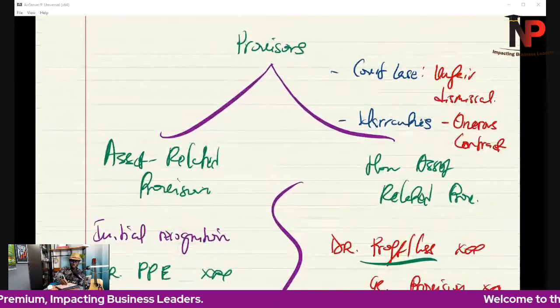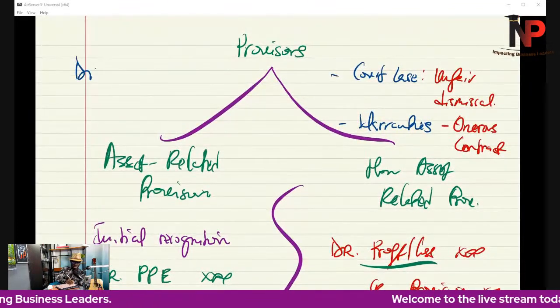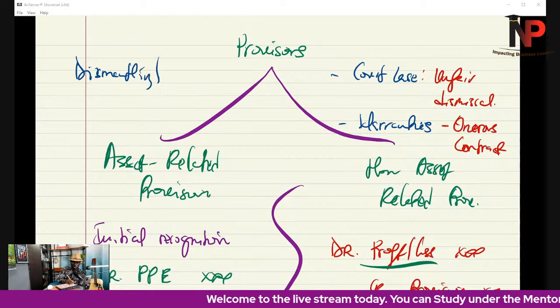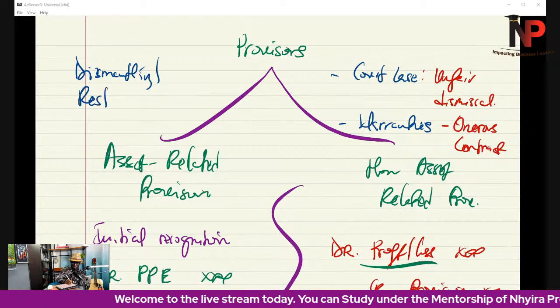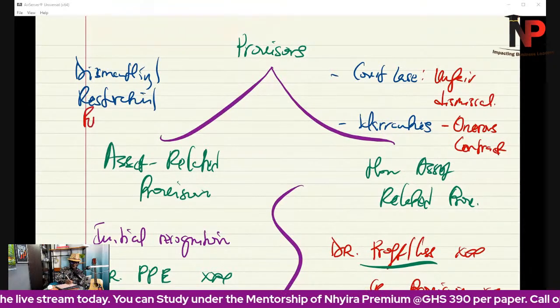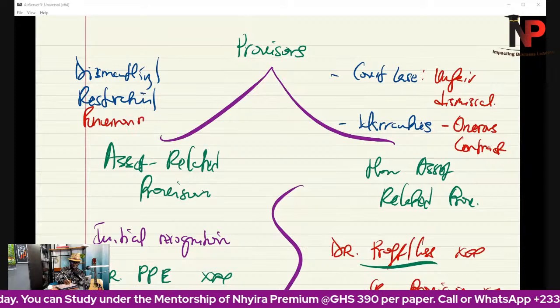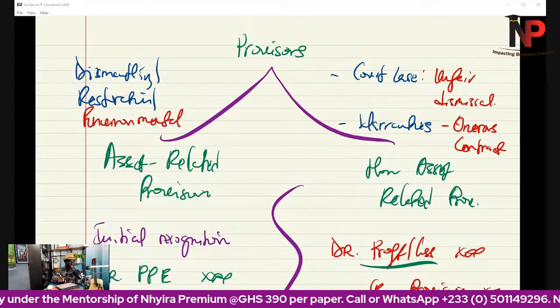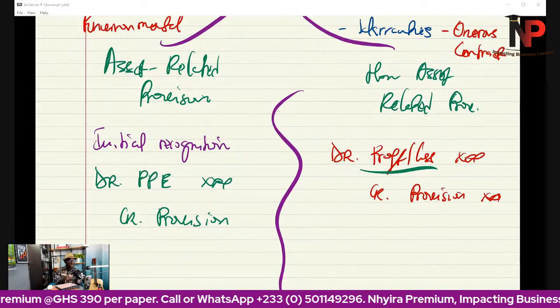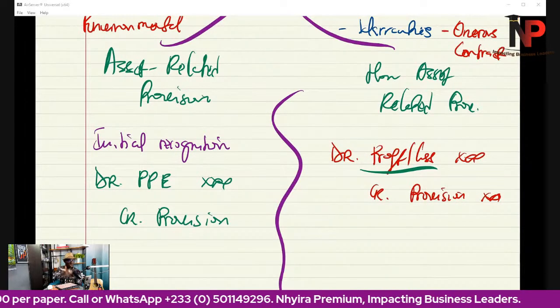But if it is something relating to dismantling the assets, restoring the assets, or environmental cost or environmental provision, these are asset related. So these must be recognized as part of the initial cost of the asset.